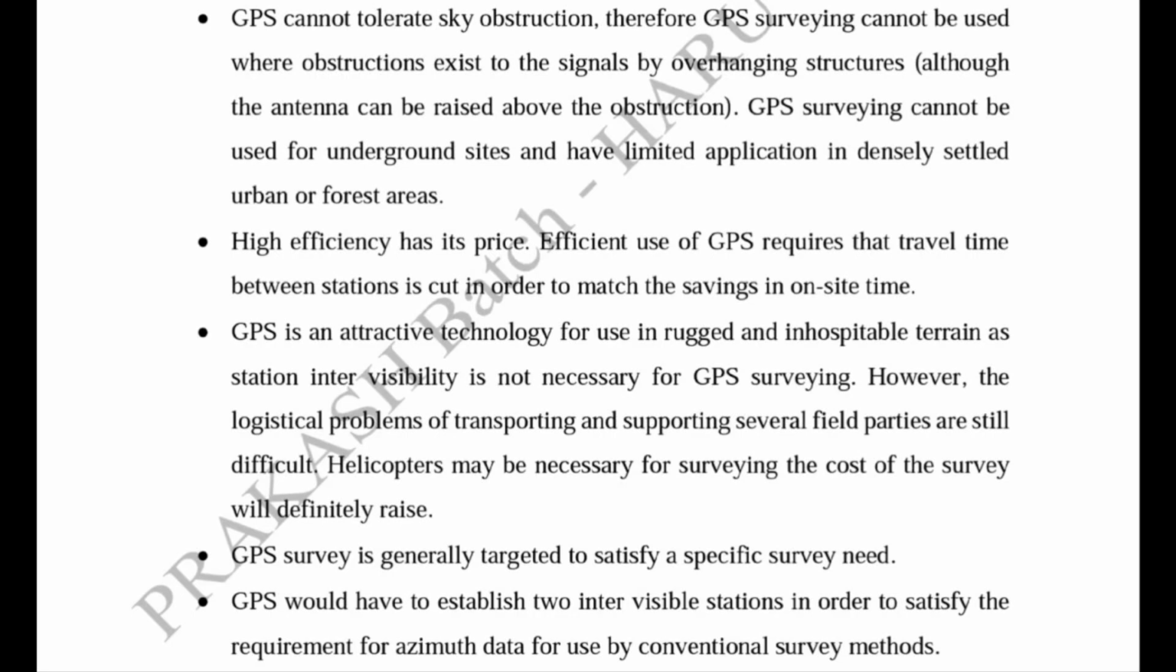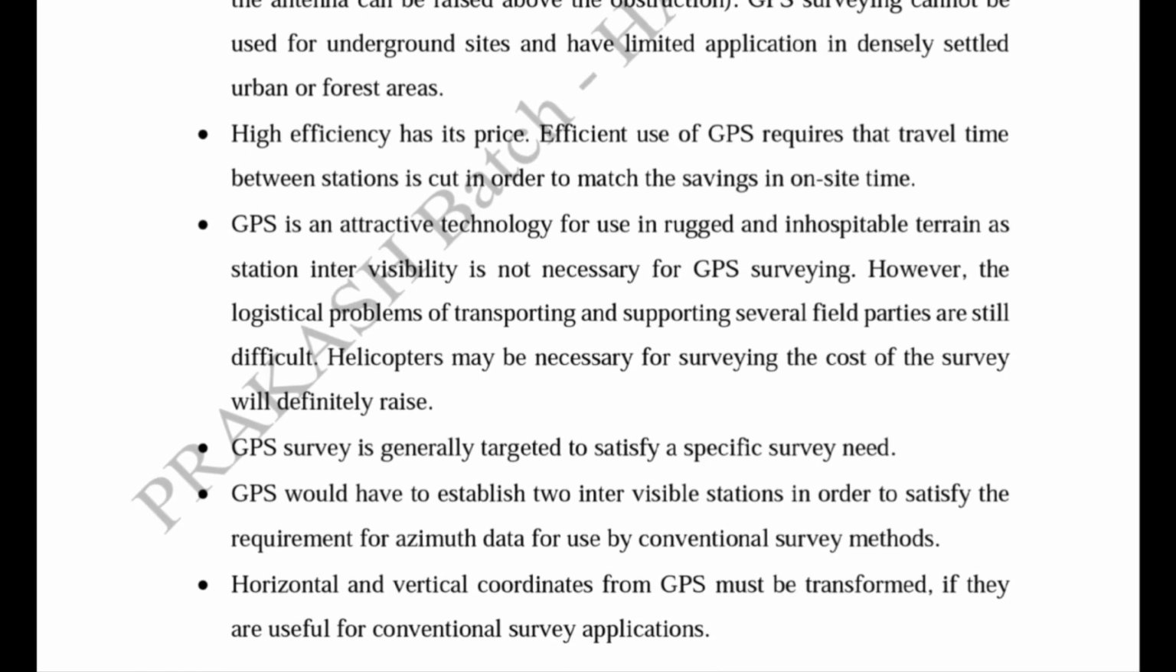So traveling time between the stations is cut in order to match the savings in on-site time. So we can say that high efficiency requires high price. Now GPS is an attractive technology for use in rugged and inhospitable terrain, as station intervisibility is not necessary for GPS surveying. So the logistic problems of transporting and supporting several field parties are still difficult, because if we are